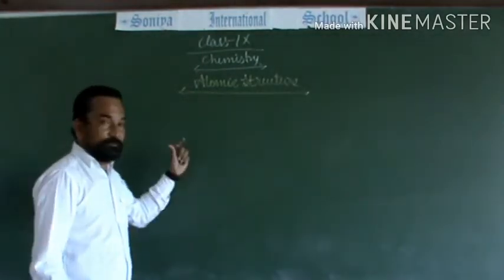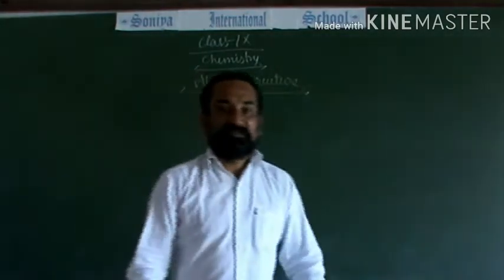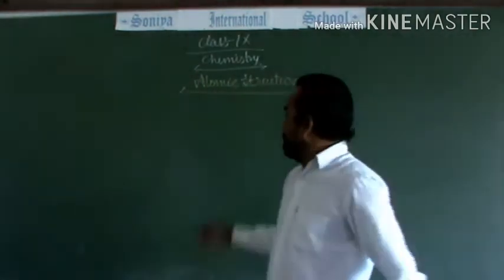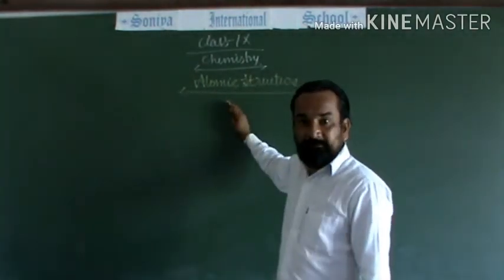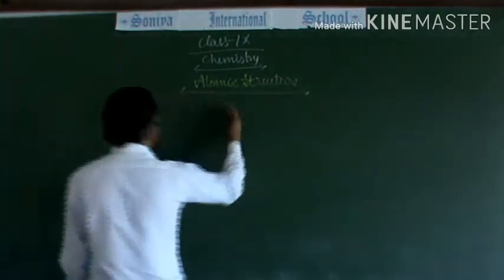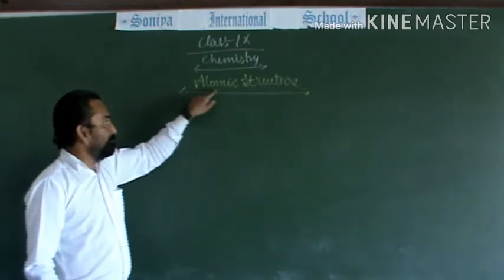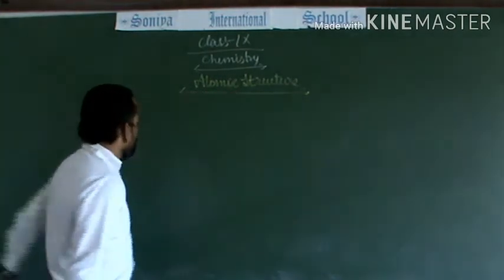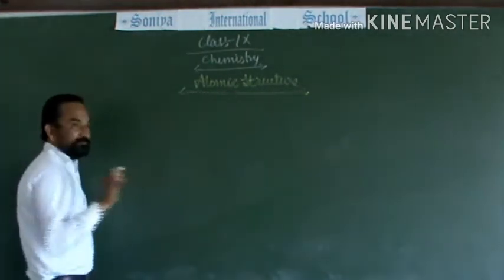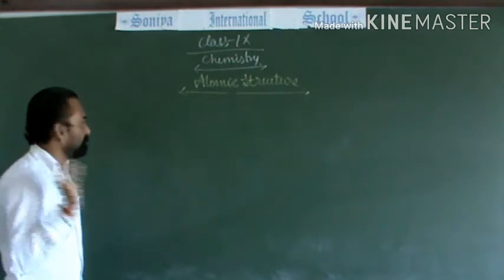In the last lecture, I told you about the matter around us. Today, we will see about the atomic structure. As we all know, matter is of two types, pure substances and mixtures. Whether they are compounds or elements, they are made up of atoms. So, what are atoms? Atoms are the fundamental particles of matter.